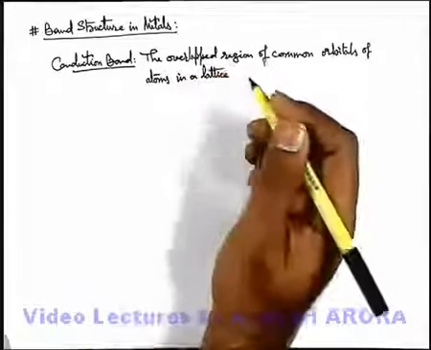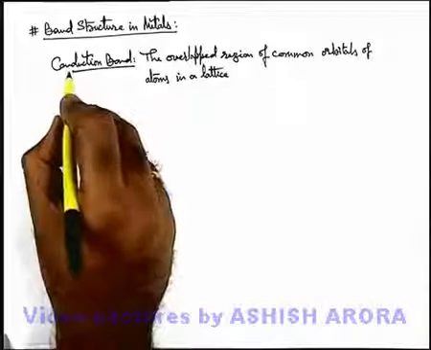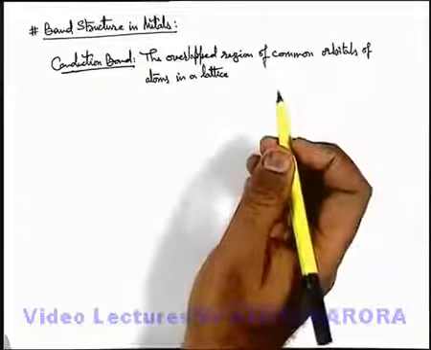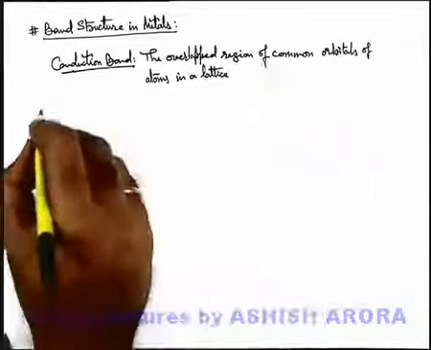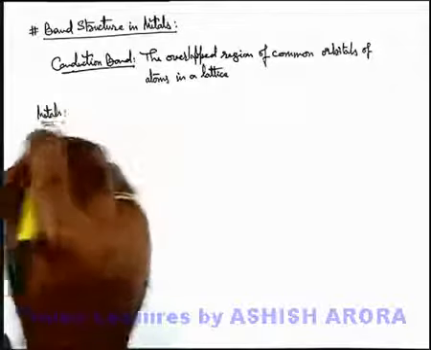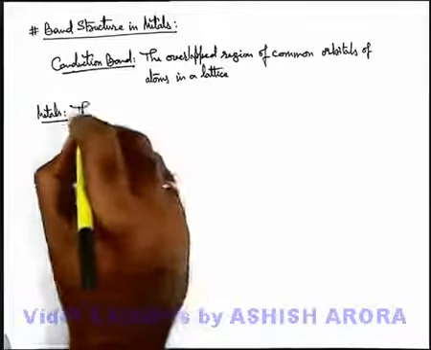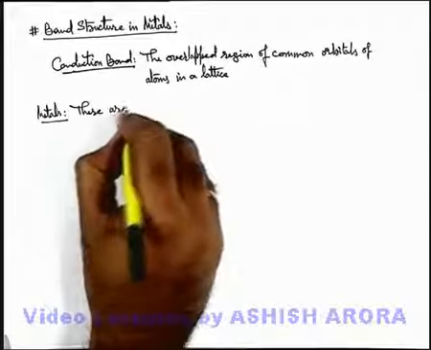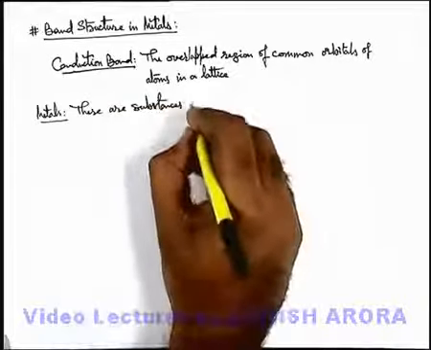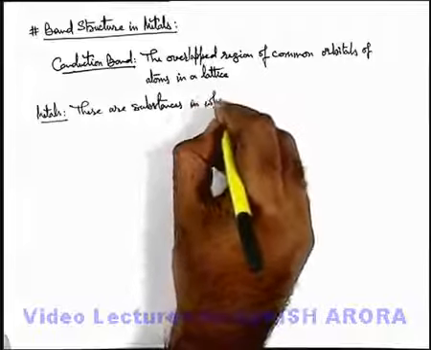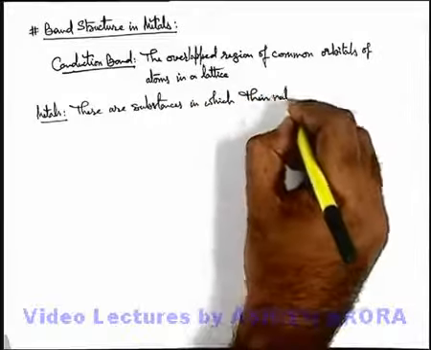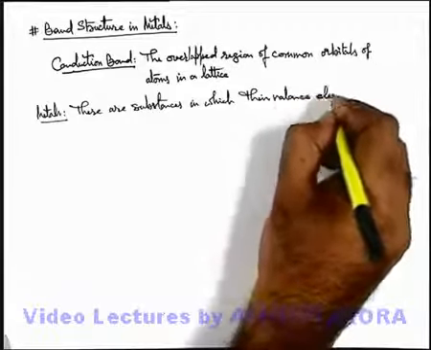We know that all those electrons which exist in the conduction band can conduct electricity as these are free to move in the whole lattice structure. So we talk about metals or good conductors. About metals we can write, these are substances in which their valence electrons exist in their conduction band.